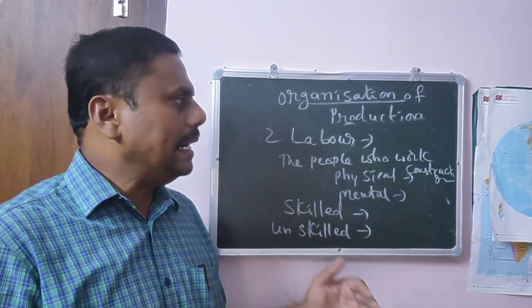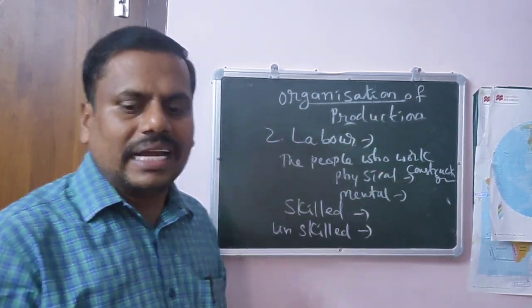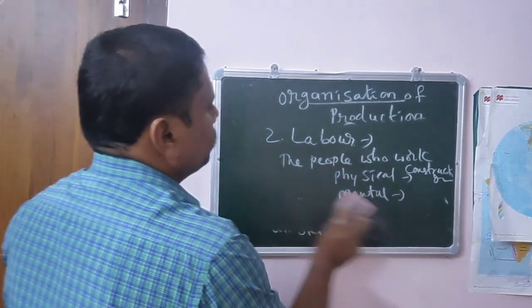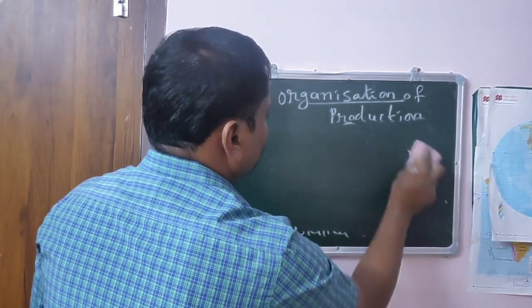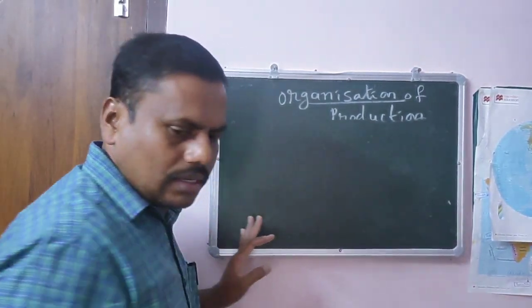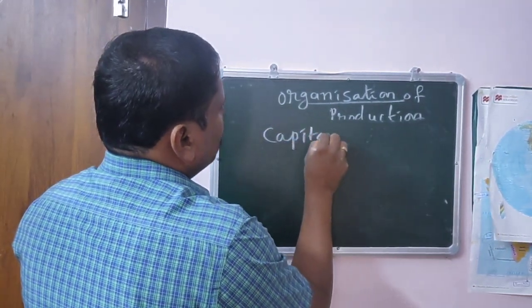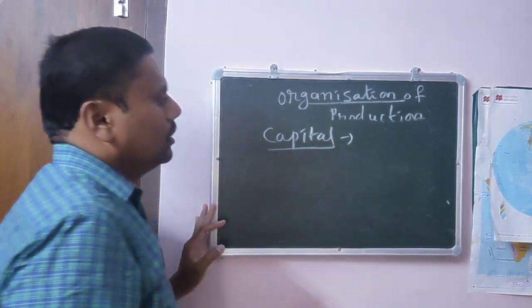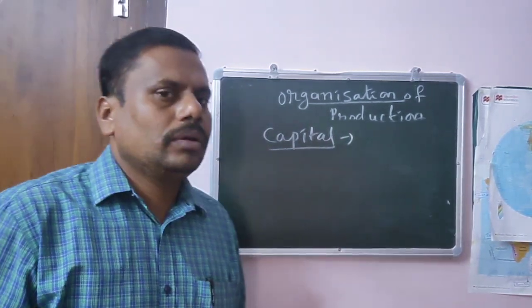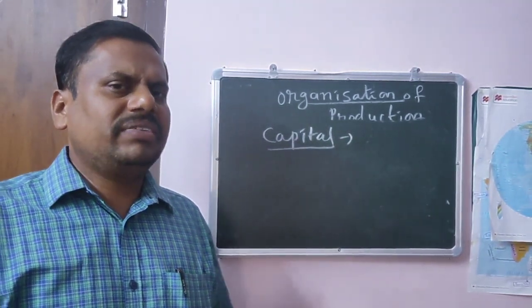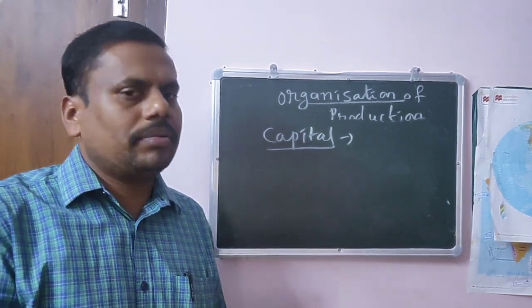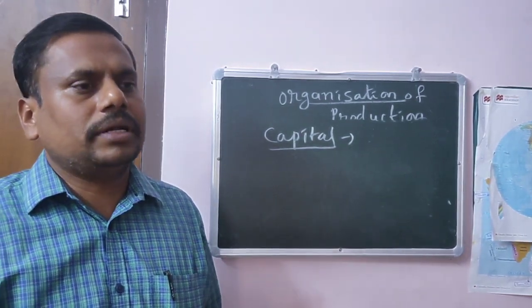So we require labor to do production. This is the second important factor of production. And coming to the third, what is the third? That is capital. What does capital mean? We require different things from the start of production to the end of production.